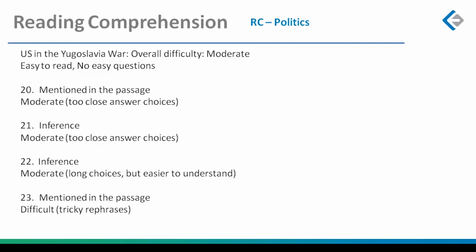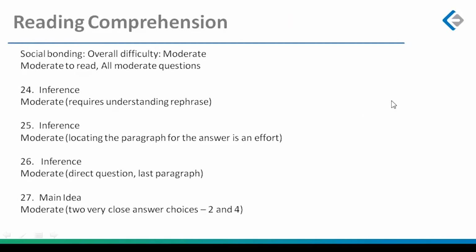No. And if you are doing the other way around, if you are actually reading the answer choices and picking up keywords from there, and then you are scanning the passage, that is just so wrong. You can't attempt a direct question that way. So 4 questions, like I said, 3 moderate ones and 1 difficult one.